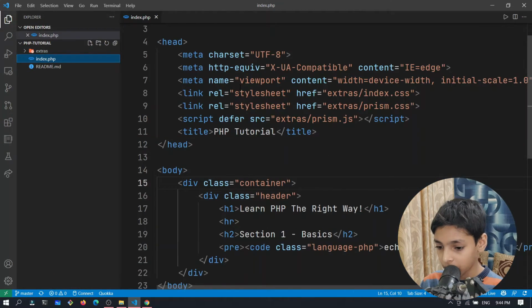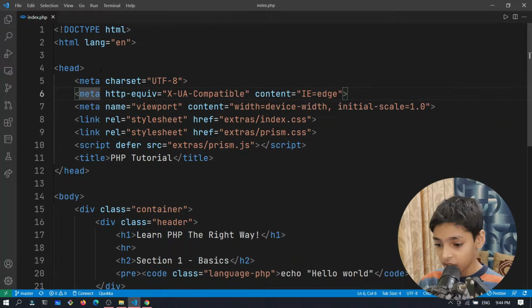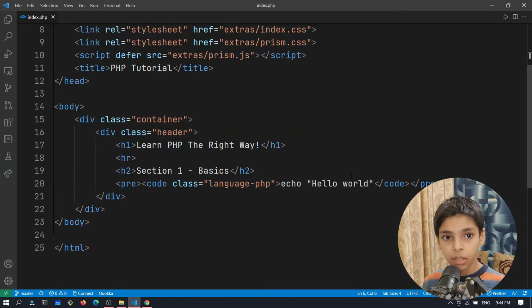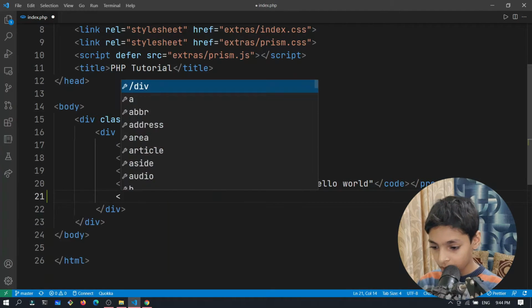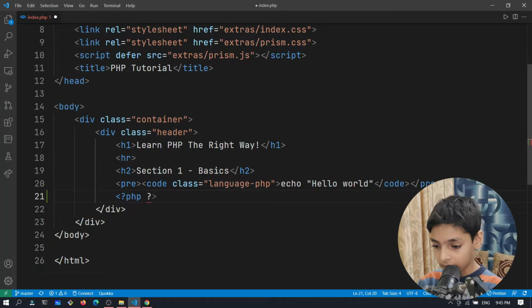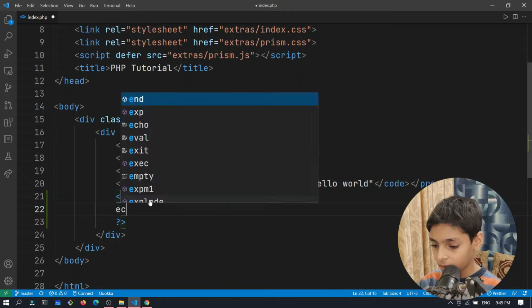Just open this index.php, and you're already going to get some code. Now, this is normal HTML, you cannot find PHP there, because there is no PHP in there. This is exactly just HTML. But the special thing about it is that you can write PHP by typing this, <?php, and then closing it like this. So this is called a PHP tag, and inside of this tag you can write PHP code.